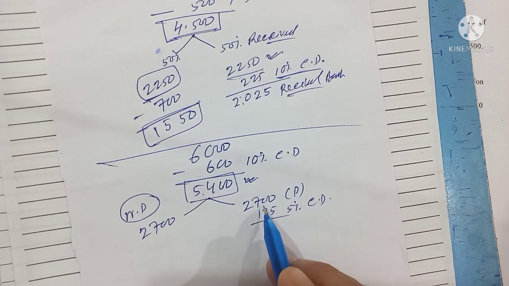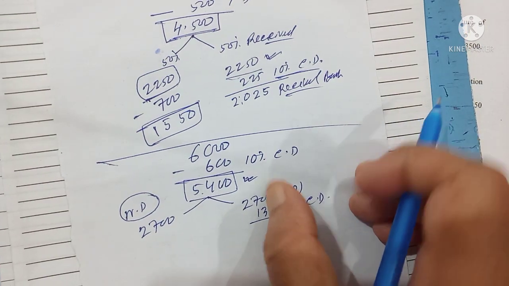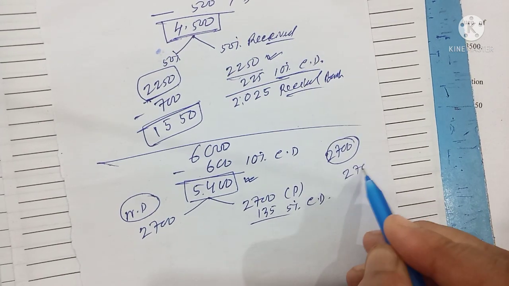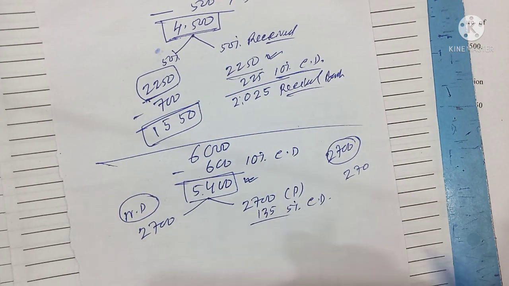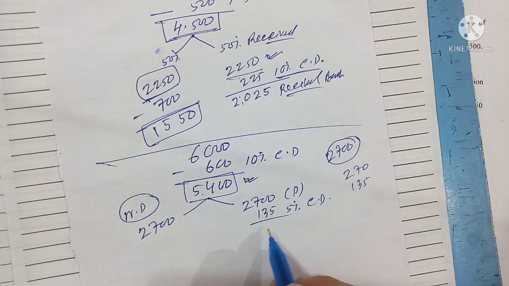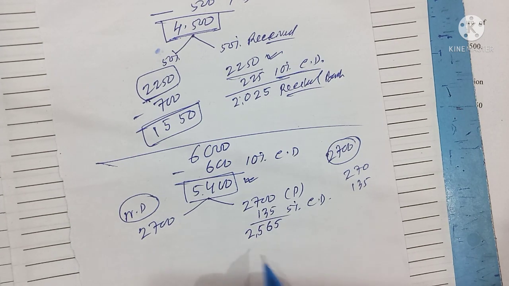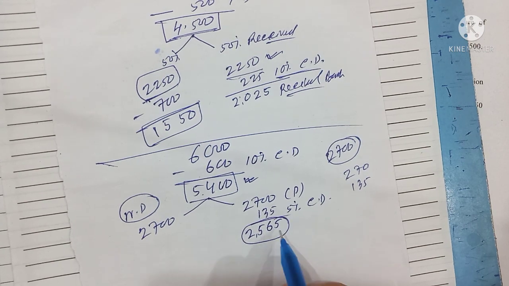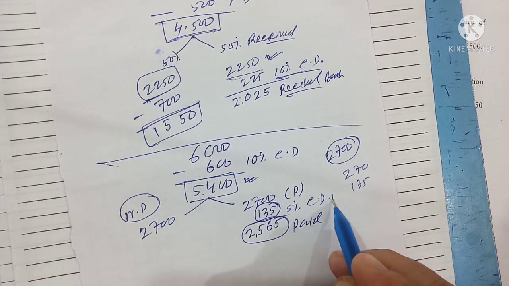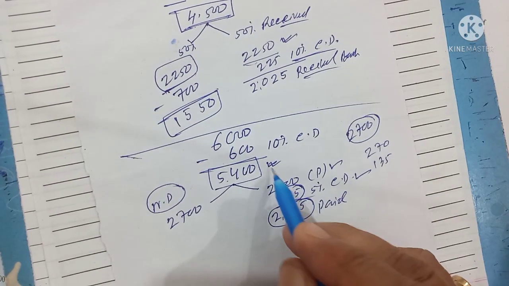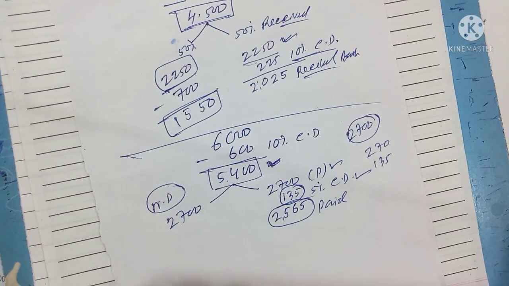How am I calculating 5%? Because I know the 10% is 270. 2,700 का 10% होता है 270. 270 if it is 10%, तो 5% होगा half of 270, that is 135. 135 if you deduct, this will become 2,565, the money which you paid. The 135 is the discount you got, and the amount settled is 2,700. The amount of the transaction is 5,400.